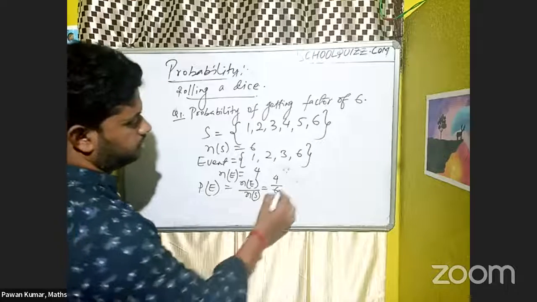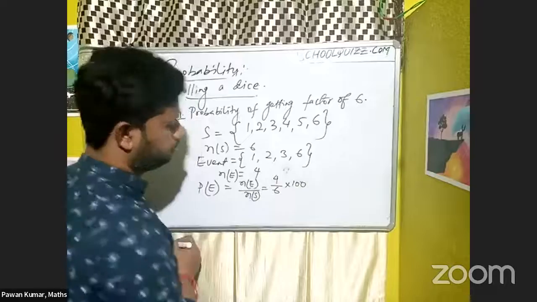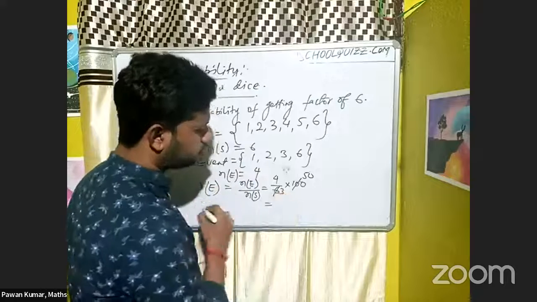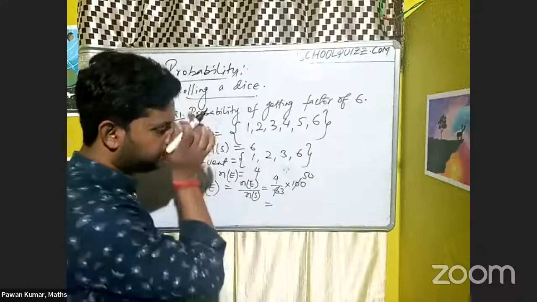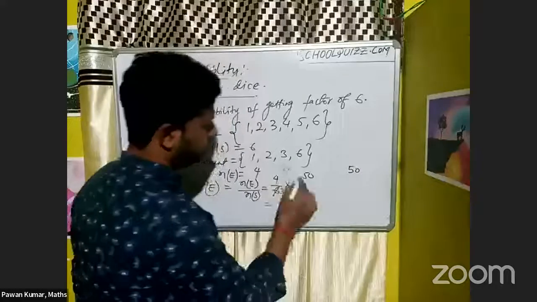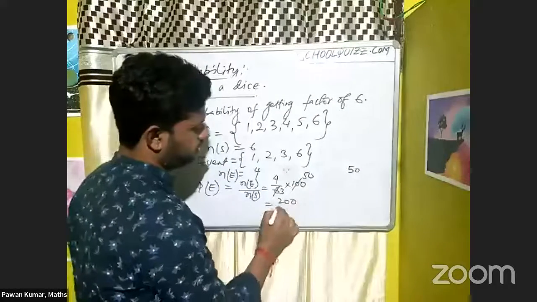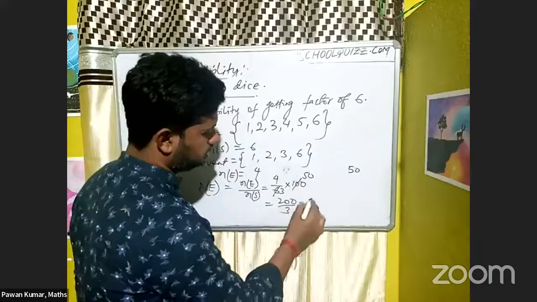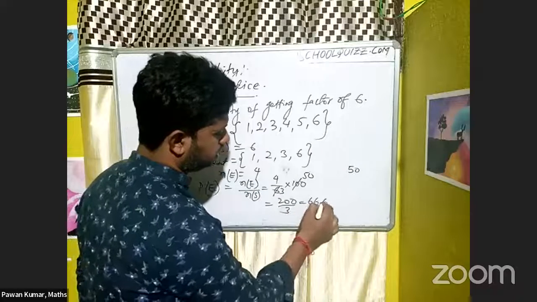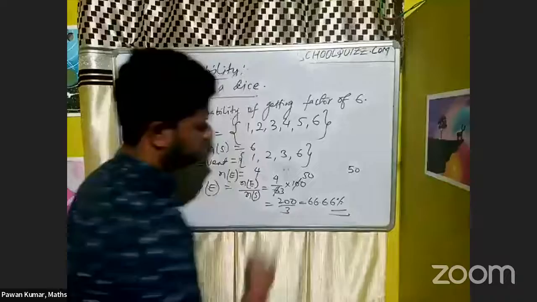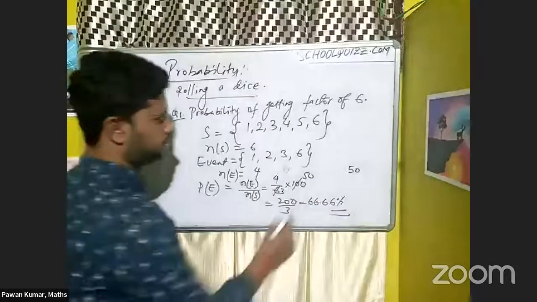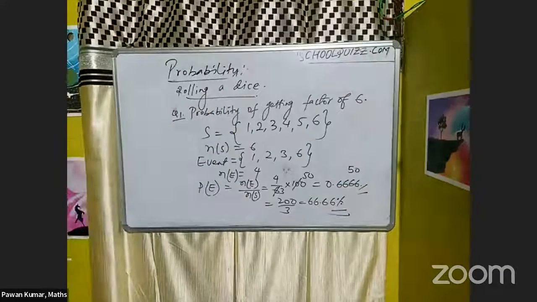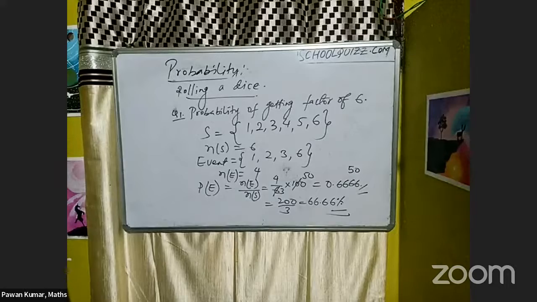Correct. If you want to make it a percentage, make it like that. 4 by 6 is 2 by 3, so 200 by 3 is around 66.66%. Correct. If it is in percentage, we can do it like that. Okay, so these are the things from that.